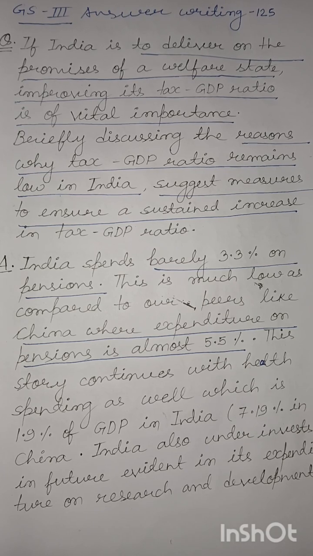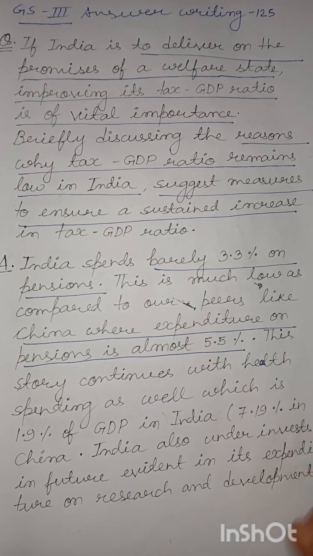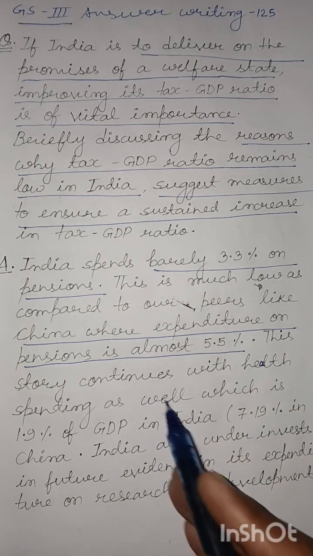As the concept of welfare state is generally understood, a welfare state provides handsome public assistance in cases of, for example, old age, unemployment, or disability. And one of the ways to ensure this is through pensions or allowances.